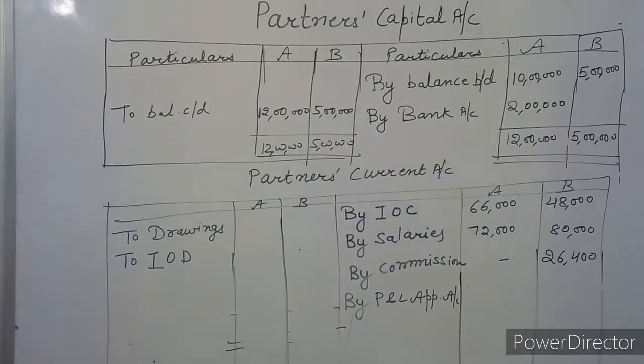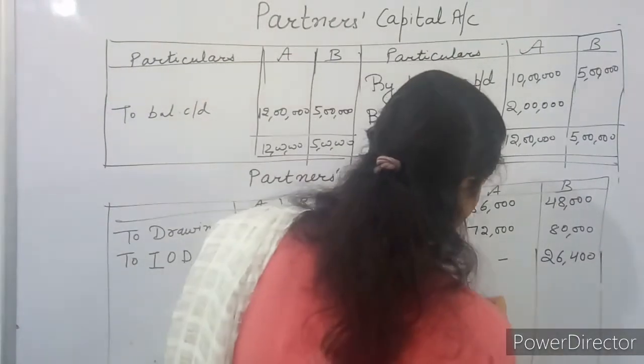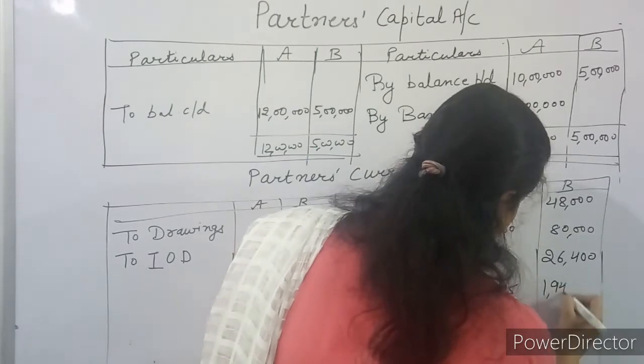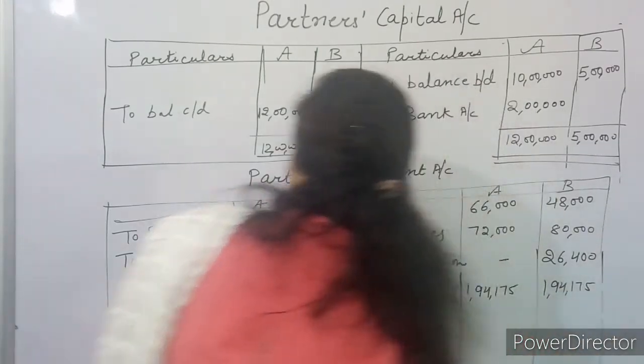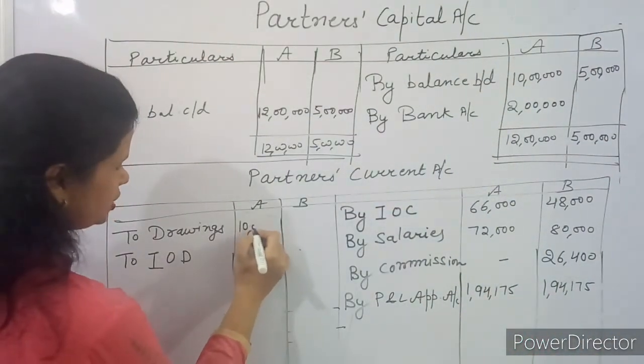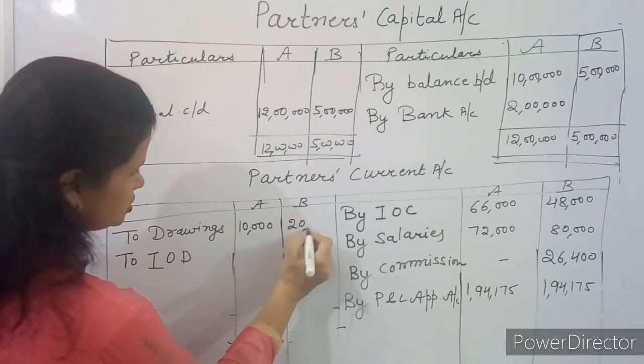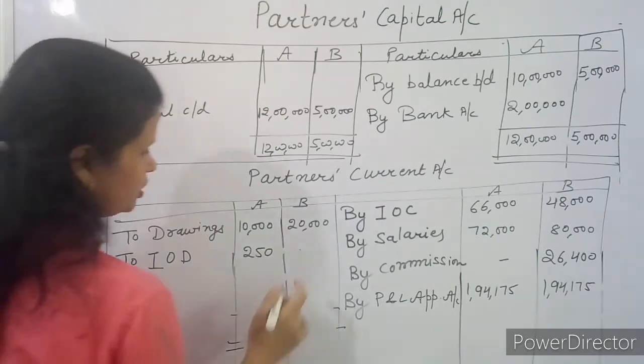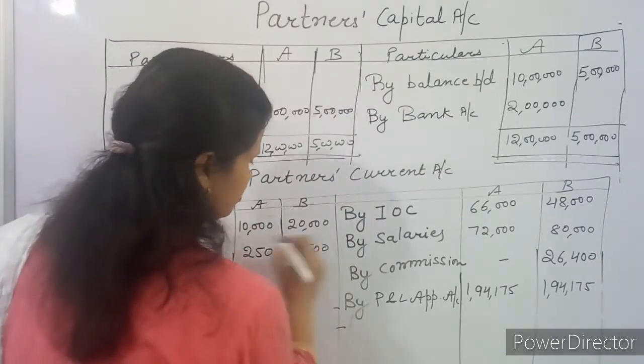Then profit share, how much is the profit share? 1,94,175. Same amount for B. Then write down drawings 10,000, 20,000. Interest on drawings is 5%. So 250 will be charged from A and 500 will be charged from B.